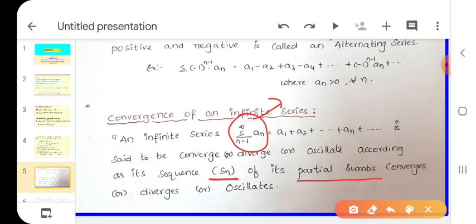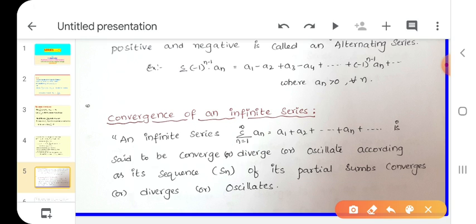If the limit value is a real number, it is convergent. If the limit value is plus infinity or minus infinity, it is divergent. If the limit has two or more values, it is oscillating, we say.